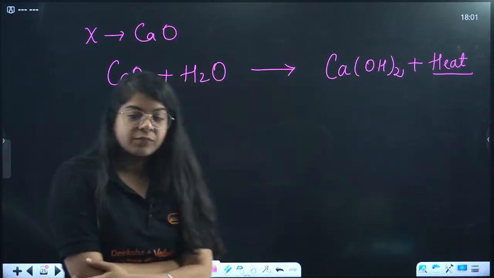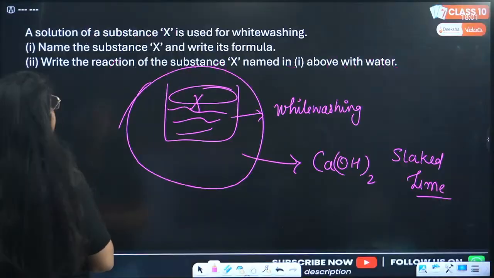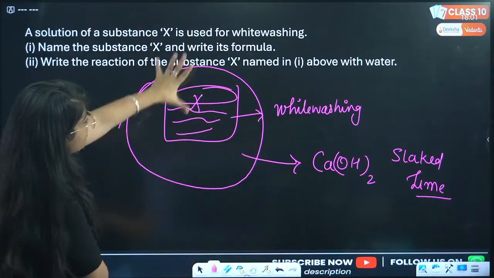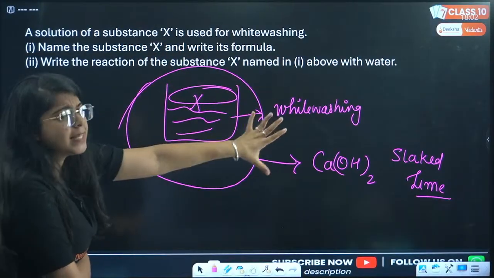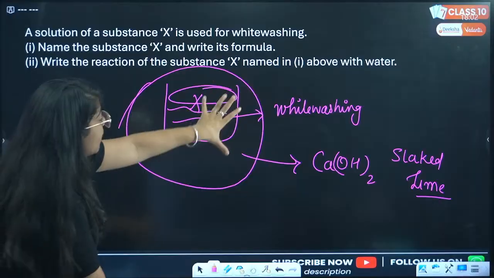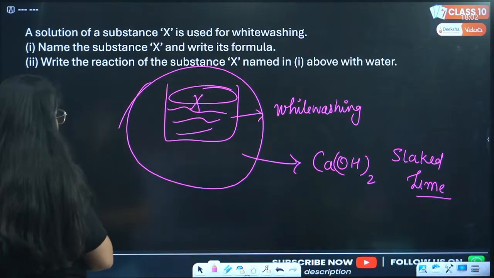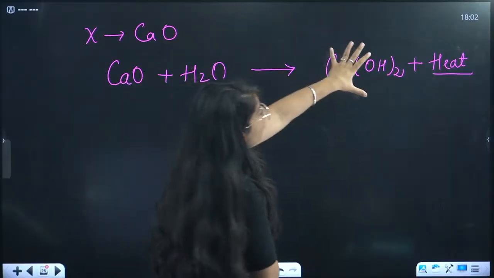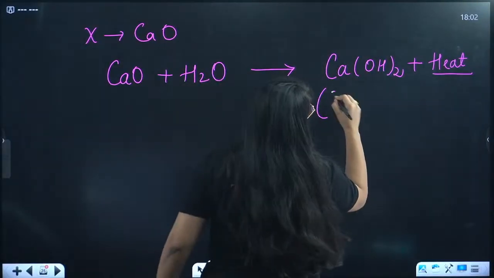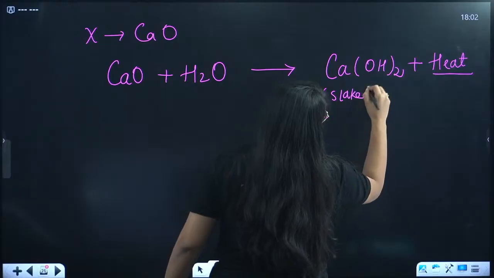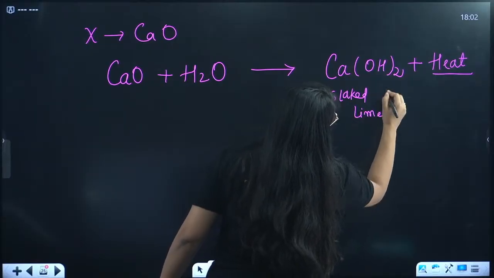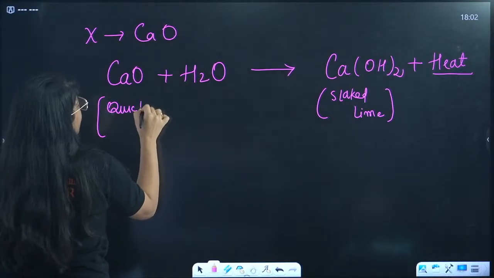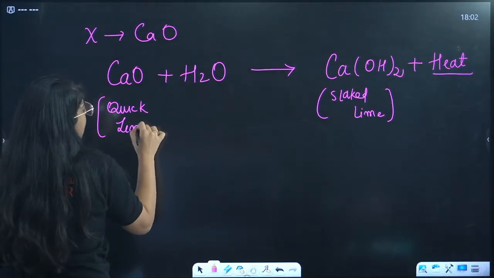So basically this substance X is used for whitewash. The solution of substance X is used for whitewashing. That is Ca(OH)2, that is slaked lime. But what is X? X is CaO, and CaO plus water gives Ca(OH)2 plus heat. Now this Ca(OH)2 is slaked lime. This CaO is quick lime. Understood?